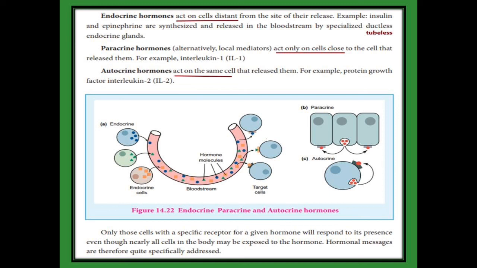What is endocrine? The endocrine cell has some distance from the target cell. Paracrine means the target cell is nearby. And autocrine means the target cell and the releasing cell are one and the same. That is called autocrine hormones.